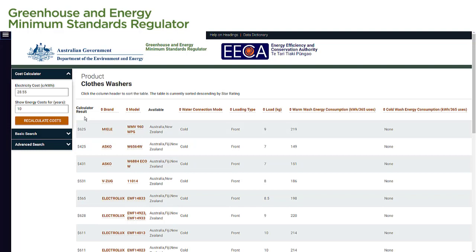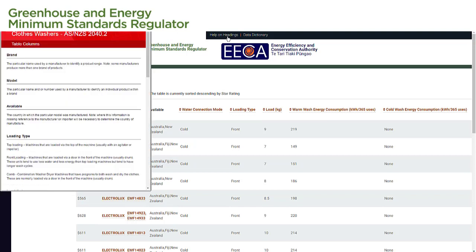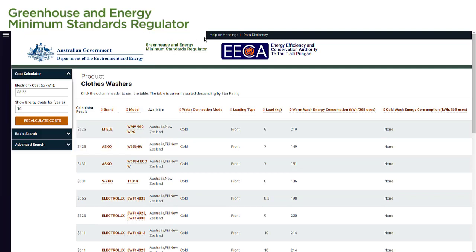If we want to find explanations for the column headings, we simply select the Help on Headings link at the top of the page. A pop-up page appears with definitions of each column heading. For some products, a detailed data dictionary is also available. This is useful if we are using the downloadable CSV files to look at product data.